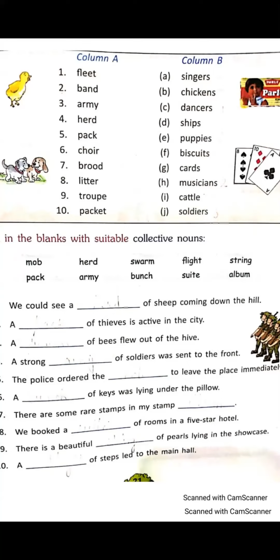The police ordered the blank to leave the place immediately. Harpreet, mute yourself. Yes, Shaurya.